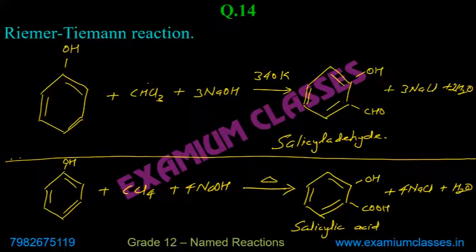One hydrogen was replaced from here. One hydrogen was here, so that's why it will be 6 here. Write all these reactions quite a few times.